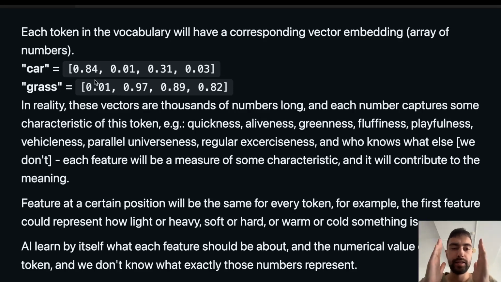And so humans, we don't decide what each feature means. We just try to understand what each feature means after, which we struggle with. And these features will be decided relative to all of the other tokens. So you can look at LLM as it's trying to figure out what are the differences between all of the 150,000 tokens.